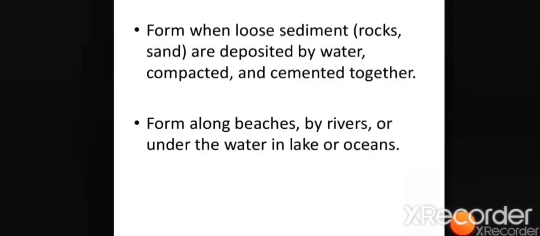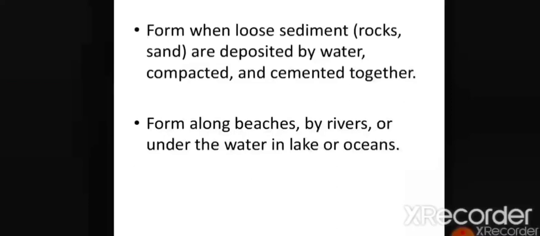So sedimentary rocks form when loose sediments, that is rocks or sand, are deposited by water, compacted and cemented together. So, when existing rocks break, they transform into fragments. These fragments are carried by the rivers or winds and are deposited at the sides of rivers or beaches. The deposited material is called sediments. These loose sediments are then compressed or compacted to form layers of rocks. These are called sedimentary rocks.